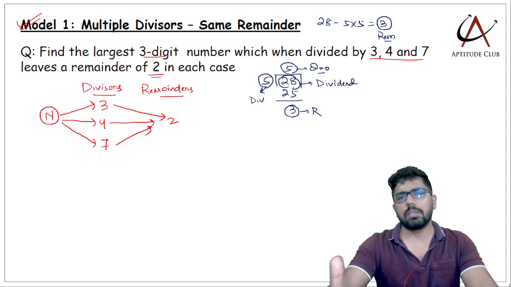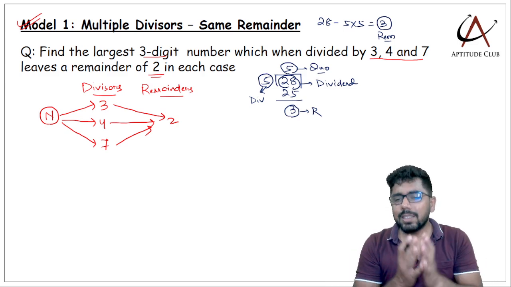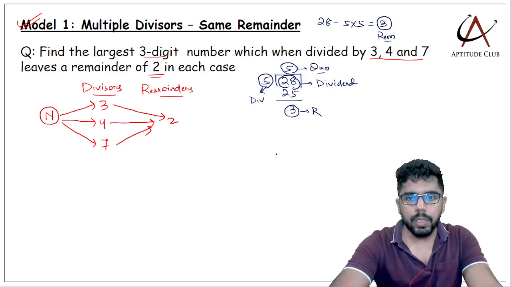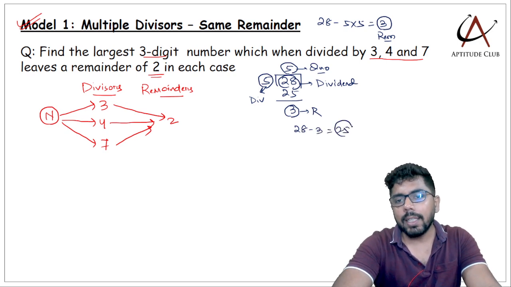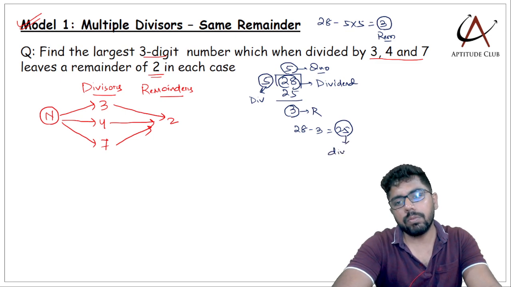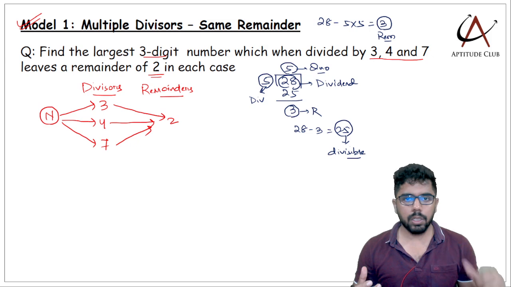So division is continuous subtraction. I am left with 3. Now let's say I remove 3. So if I do 28 minus 3, I get 25, and this is perfectly divisible now because whatever was left I removed it, so now nothing will be left. Nothing left means it is divisible now.